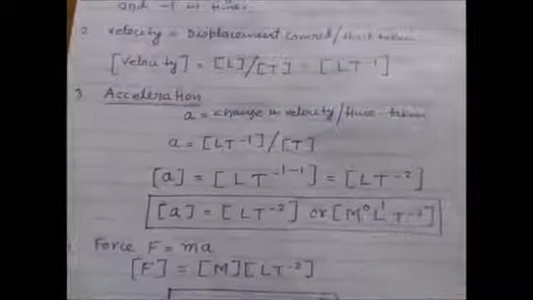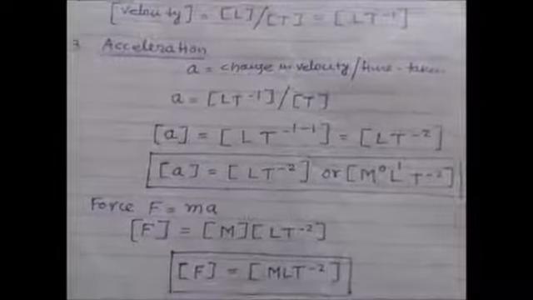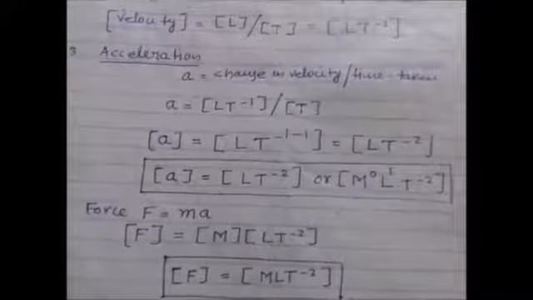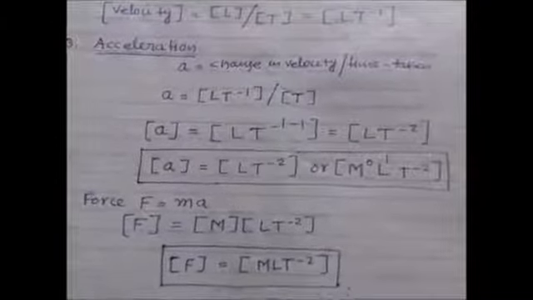So the dimensional formula for change in velocity basically is the dimensional formula for velocity, divided by the time taken. You can see LT minus 1 divided by T. T comes up, so T to the power minus 1 times T to the power minus 1 becomes T to the power minus 2, because the same base has powers minus 1, and for the same base the powers add on multiplication. So finally you have acceleration as M0 L1 T minus 2.